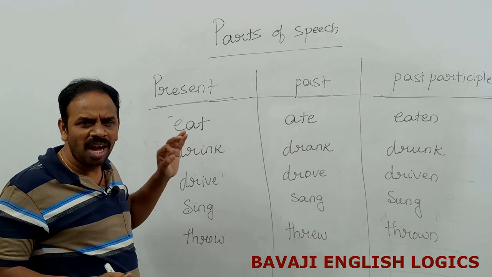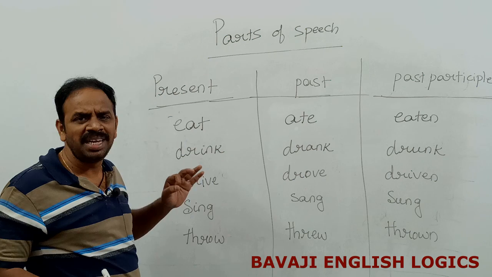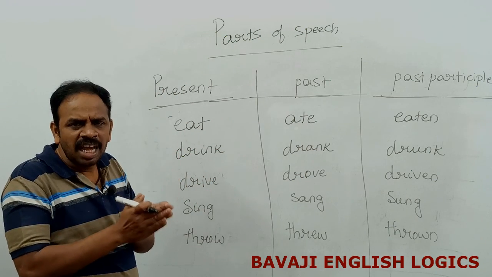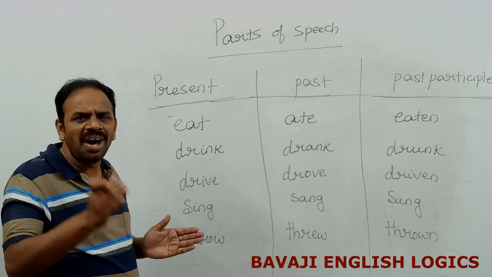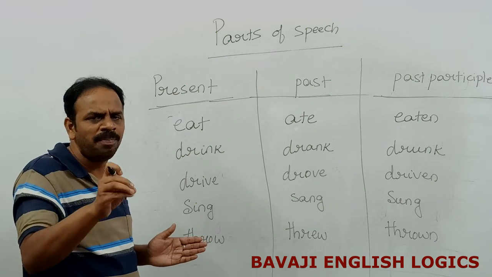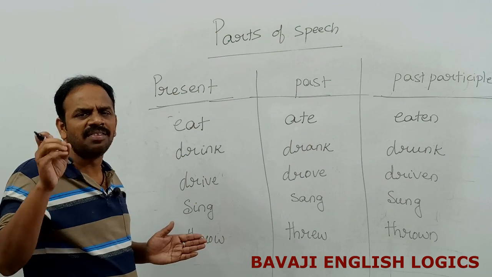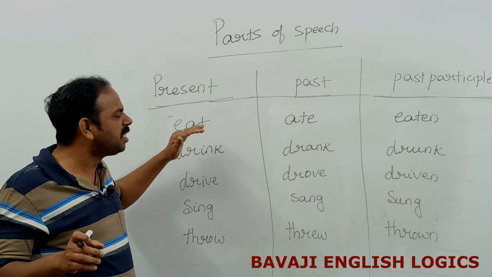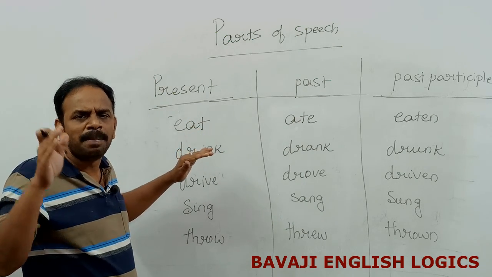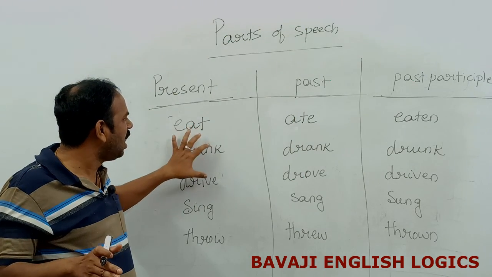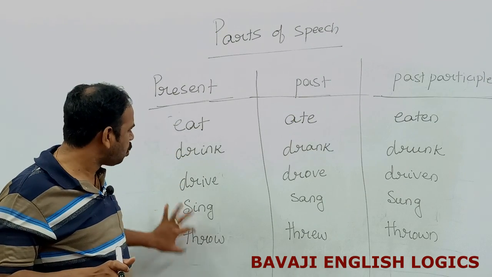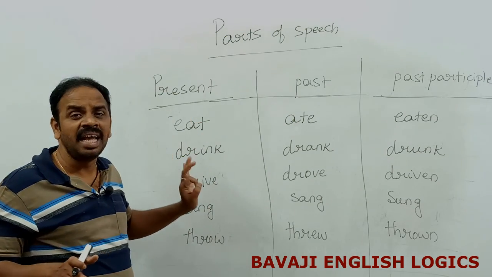So I think you have understood the difference between regular verb and irregular verb. Regular verb means if a verb takes D or ED in the past form and past participle form, that is what we call a regular verb. And an irregular verb is a verb which changes irregularly without maintaining any uniform pattern. So all these, eat, drink, drive, sing, throw, are irregular verbs.